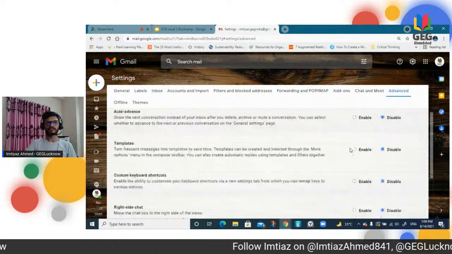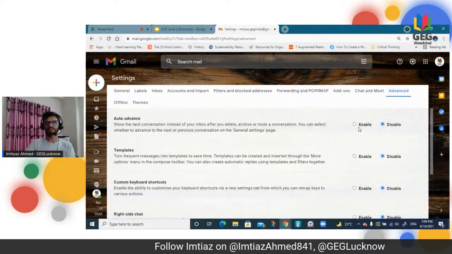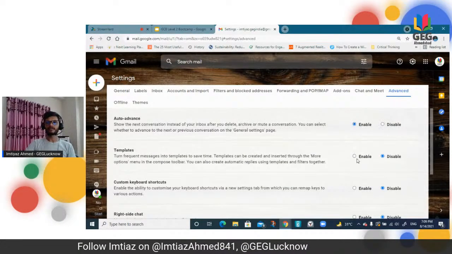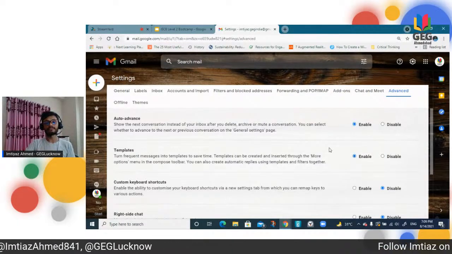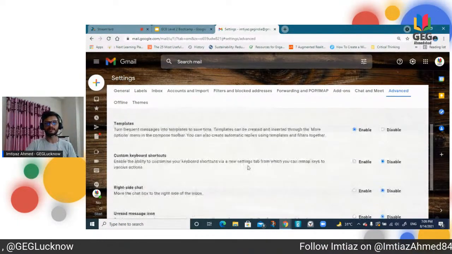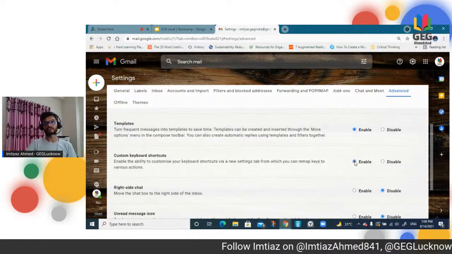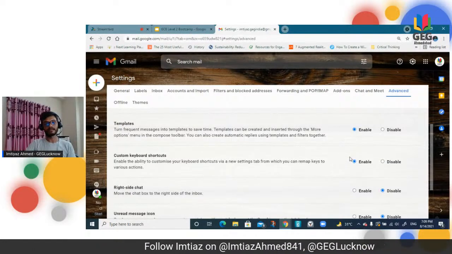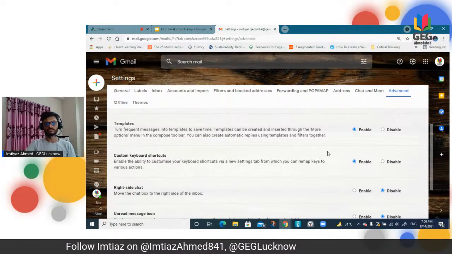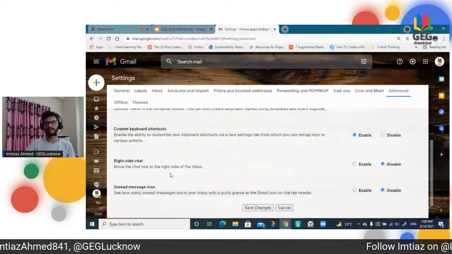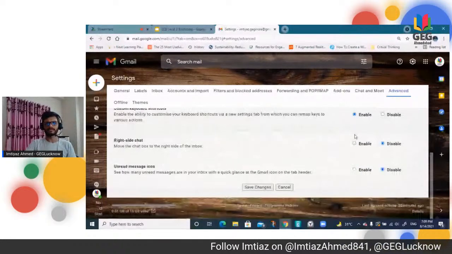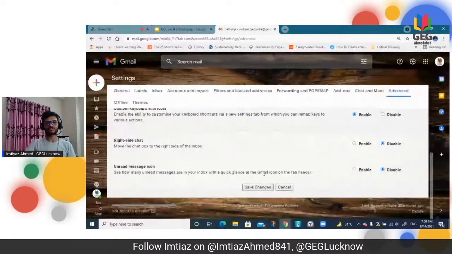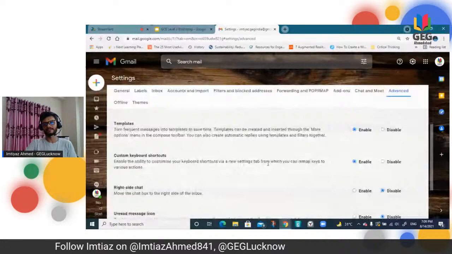I have disabled them right now just to show it, like auto advance. And then the very important one is templates. If you don't enable it, you won't be able to set the templates, right? And the custom keyboard shortcuts, if you don't enable it, you won't be able to use them. So basically we use these three. The right side chat or message we don't bother much about. If you want, you can enable them, but I'm not taking them right now. And this is what I was talking about, save changes, right? So please scroll down properly, don't just enable here and go back.